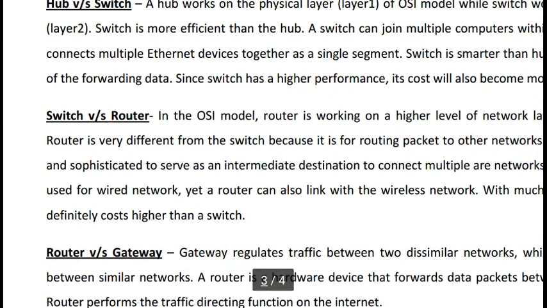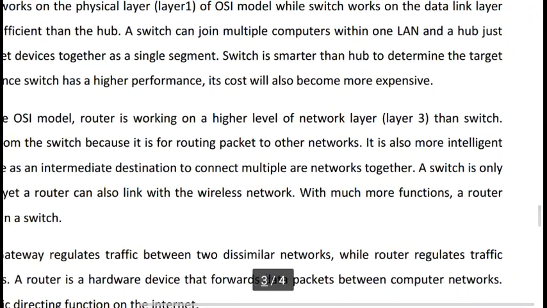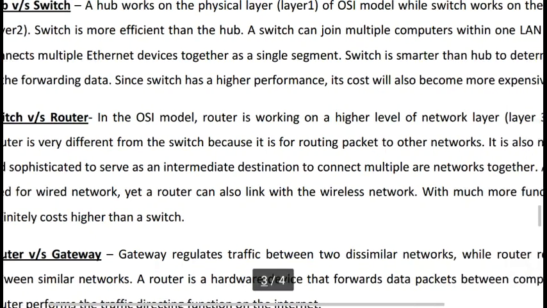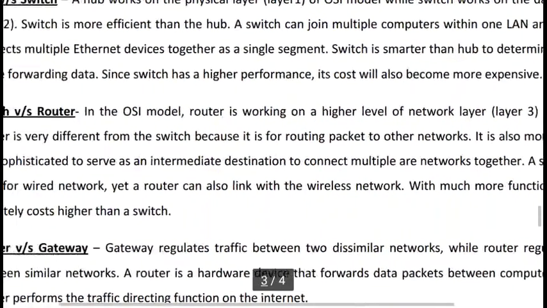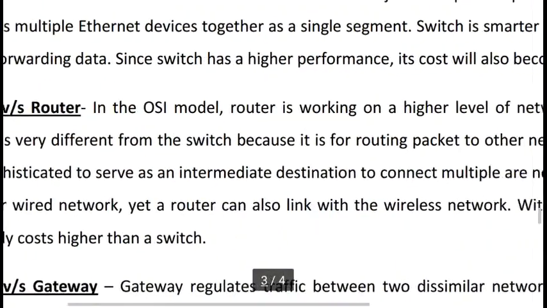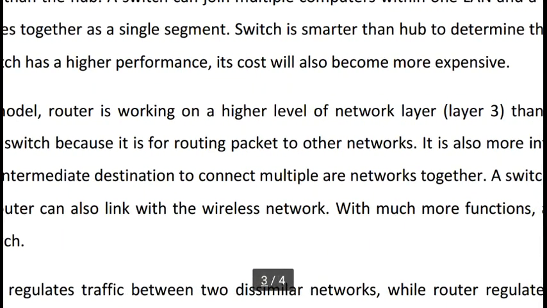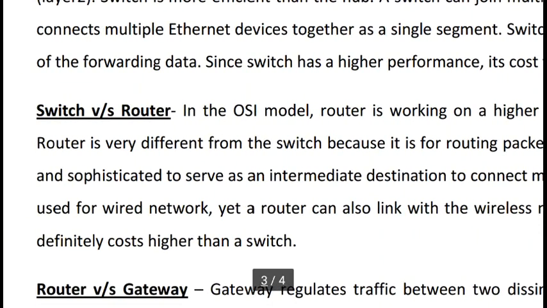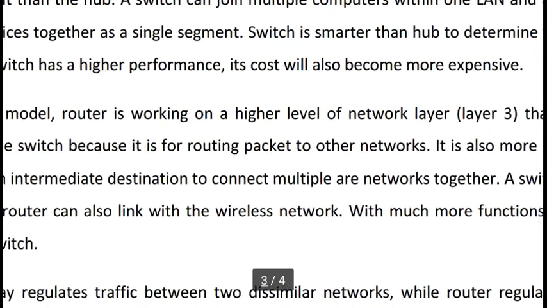Okay. Switch versus router. In the OSI model, a router works on a higher level, the network layer, layer 3. We know a switch works on the data link layer, but a router works on the network layer. A router is very different from a switch because it is for routing packets to other networks. Routing packets means guiding the packets. It is also more intelligent and sophisticated, serving as an intermediate destination to connect multiple networks together.